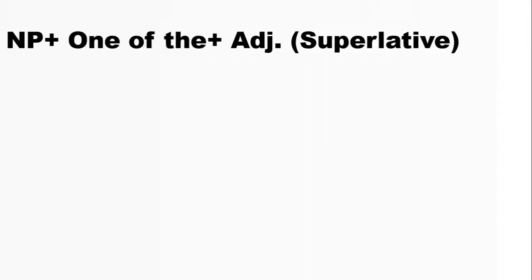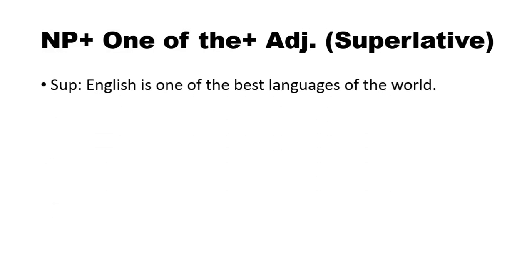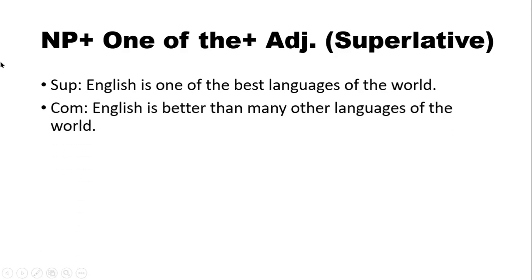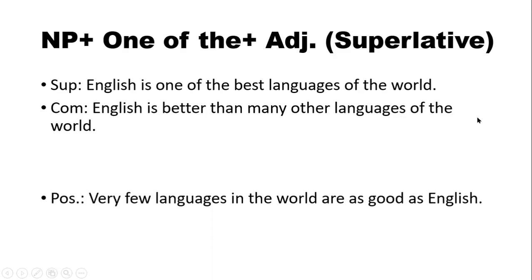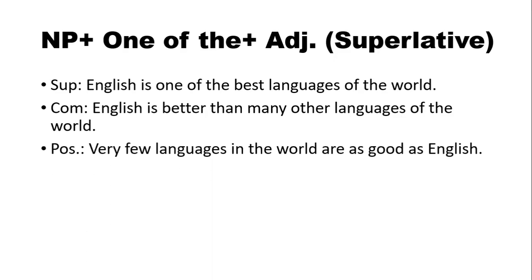Okay, so here we have some other example. English is one of the best languages of the world. So we are going to change this sentence into comparative. English is better than many other languages of the world. Very few languages in the world are as good as English.